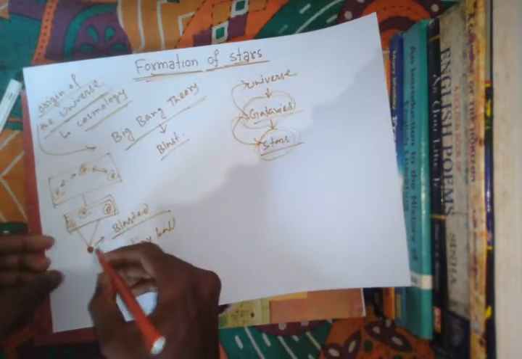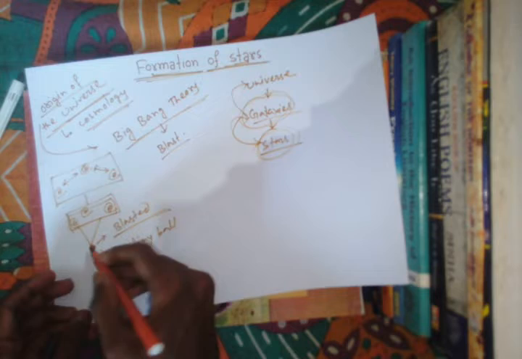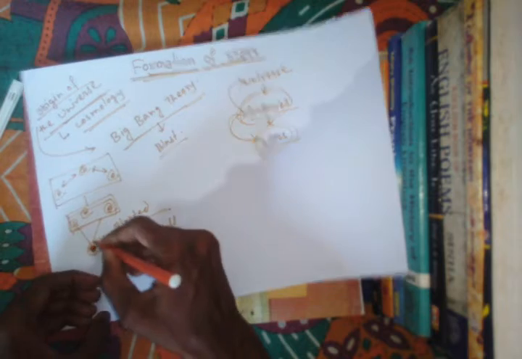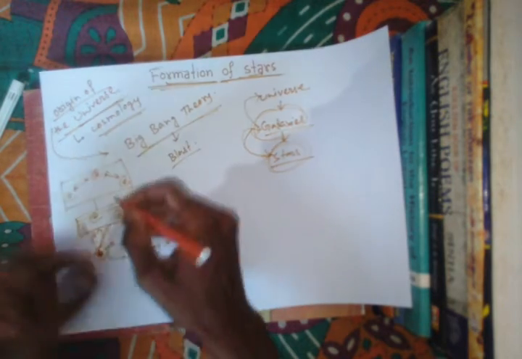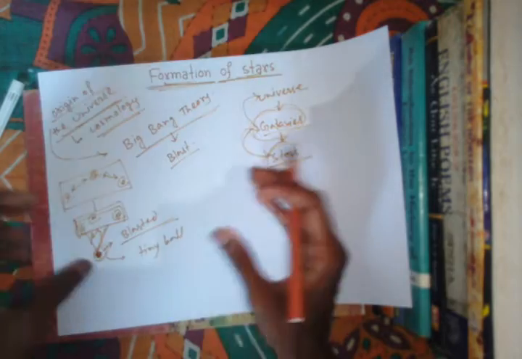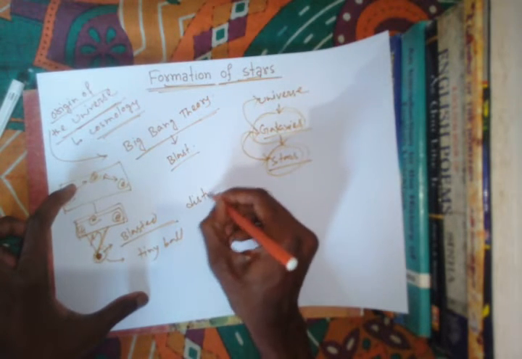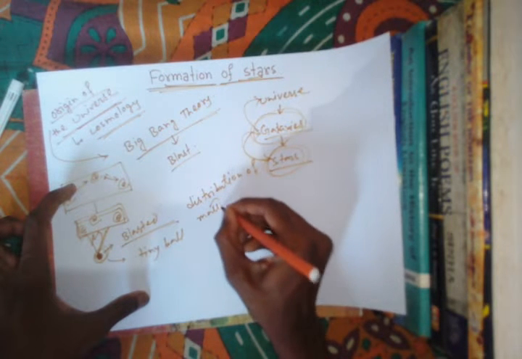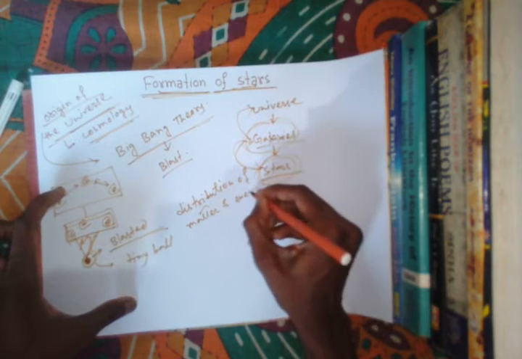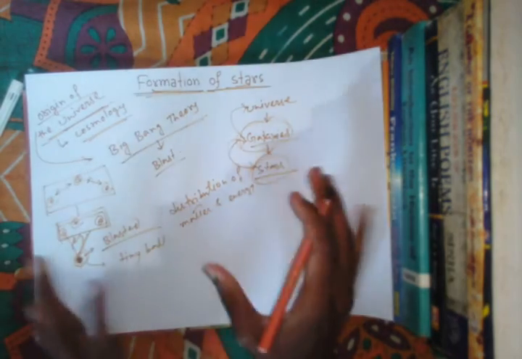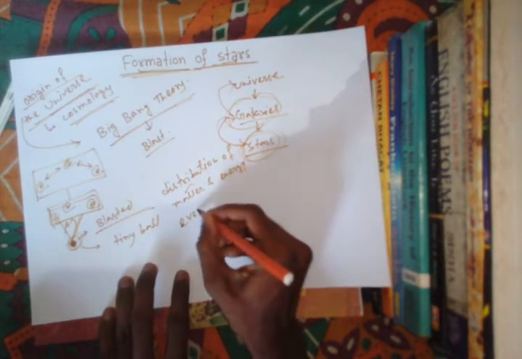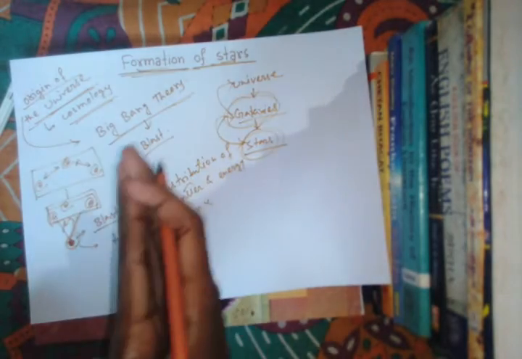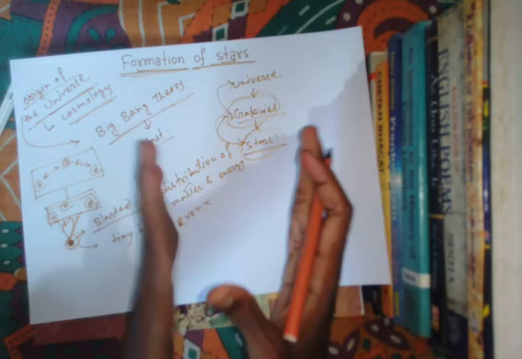When this tiny ball blasted, the distribution of matter and energy was not even everywhere. It was scattered here and there, and galaxies spread over vast distances that are measured in thousands of light years.